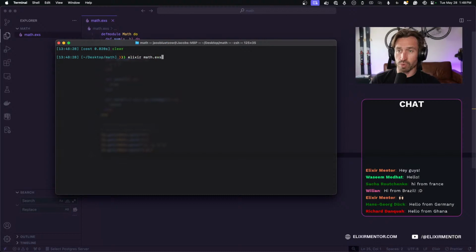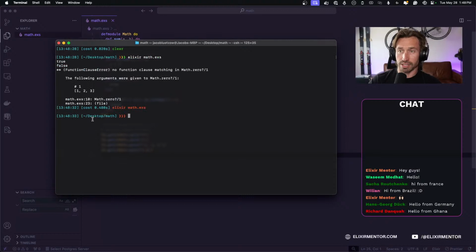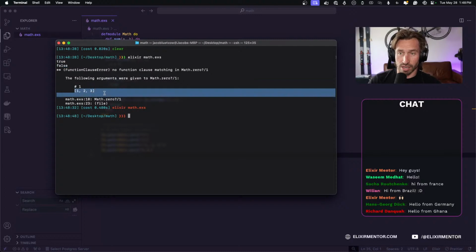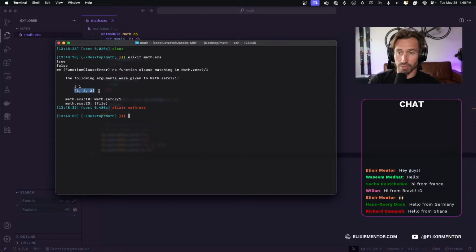So if we save this and go to our terminal again, I'm going to just clear this and let's run our script. And so in order, we first passed in a 0, so we got true back. And then we passed in a 1, we got false back. So that is cool. And then we get a no function clause error for zero? because our argument was a list, and then it stopped running.